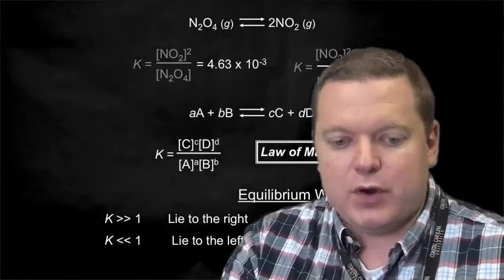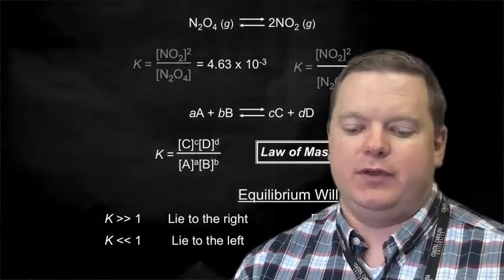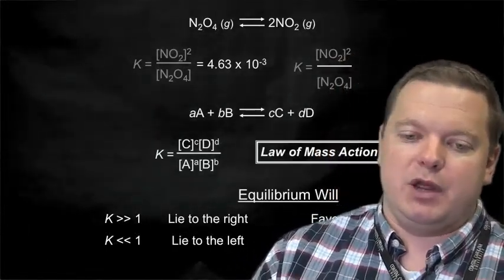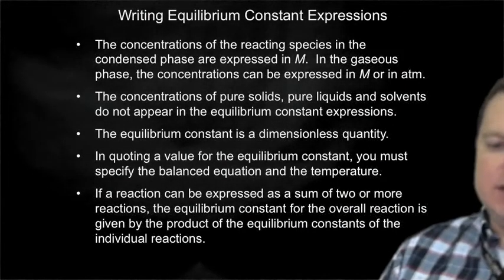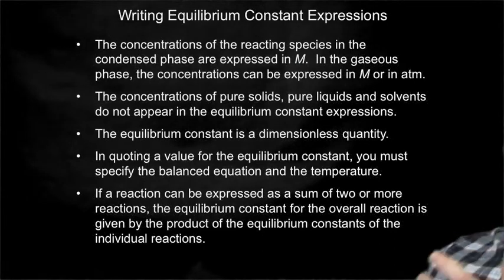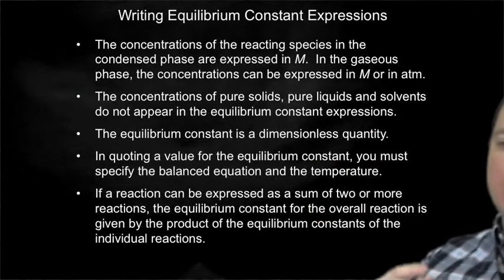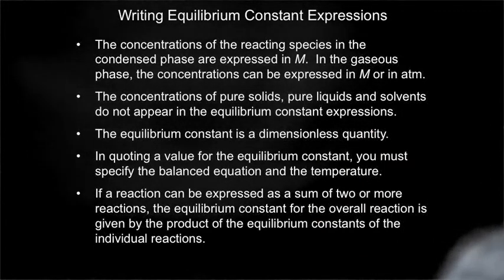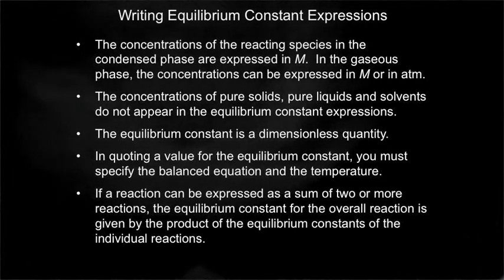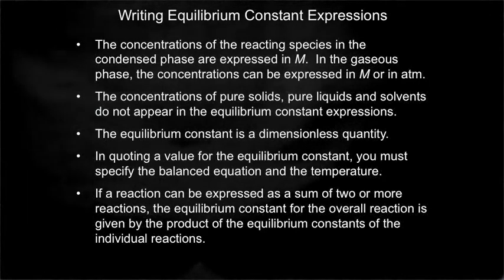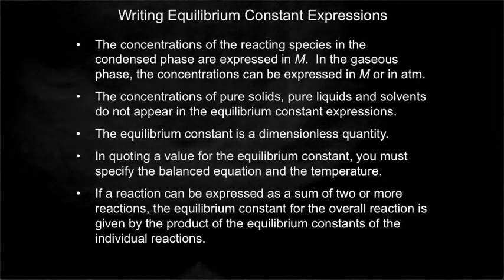So the focus of this lecture is really to get you to understand these K values and how to write them. So let's go over some rules for writing these equilibrium constants. For the equilibrium concentration of the reacting species, we're always taking the concentration of products divided by the concentration of reactants raised to their powers. The concentrations are typically expressed in molarities. For something in the gas phase, we can talk about it either as a concentration in molarity or as a pressure, because we can talk about partial pressures in atmospheres, remember from the gas chapter.